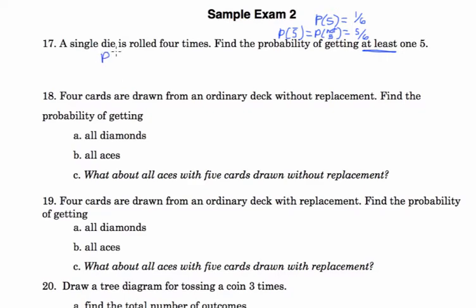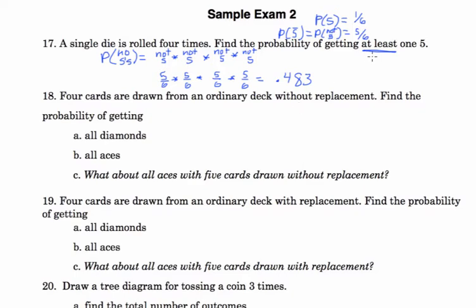The probability of getting no 5s is the probability of getting not a 5 and then getting not a 5 again, and so on. So not getting a 5 and then not a 5 and then not a 5 and then not a 5. 5/6 times 5/6 times 5/6 times 5/6 is 0.482. So that's the probability of getting no 5s.